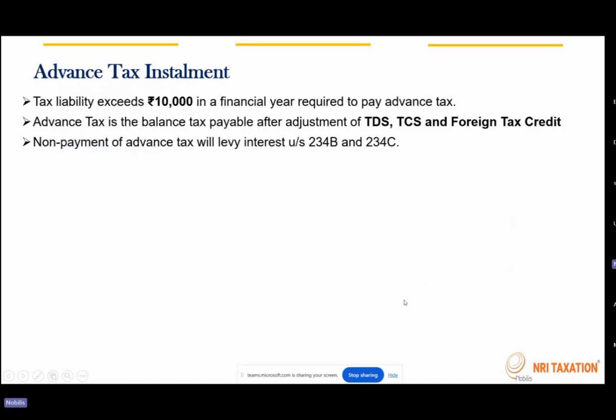Now, next is about the advanced taxes. Among individuals, there's always an assumption that advanced taxes are applicable only when there is a business or profession income. A salaried individual also thinks that advanced taxes are not payable because TDS has been deducted by the employer. So yes, towards your salary income, always the TDS will be withheld by the employer, because if they don't do it, they will have to pay the penalty. That's the reason why for the salaried individual, whatever taxes have to be collected are always taken care of by the employer, and after TDS only you receive the net salary in hand.